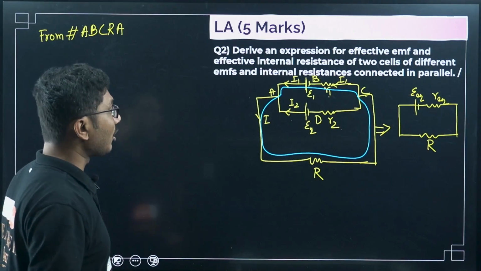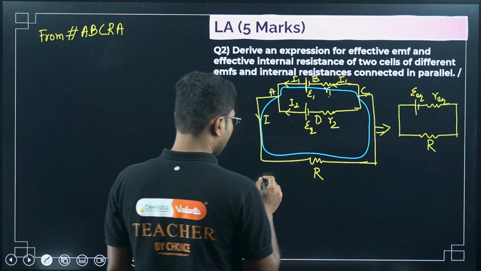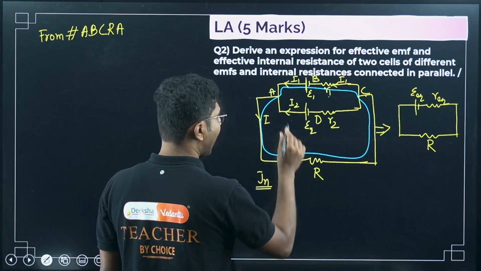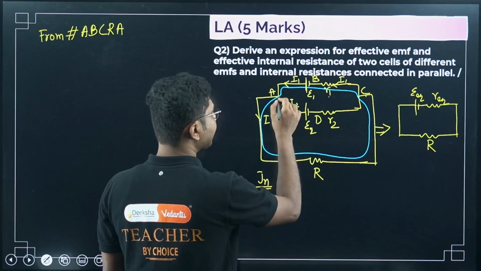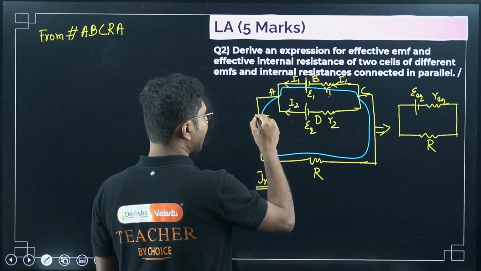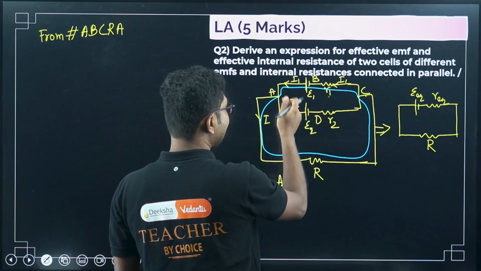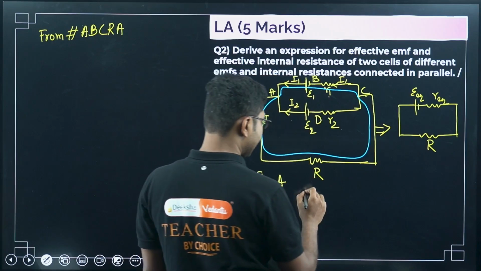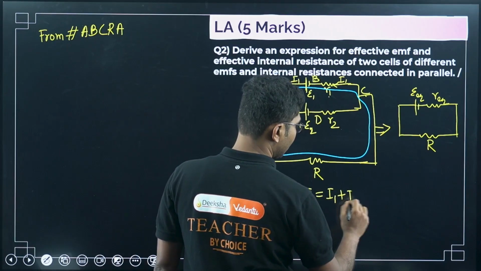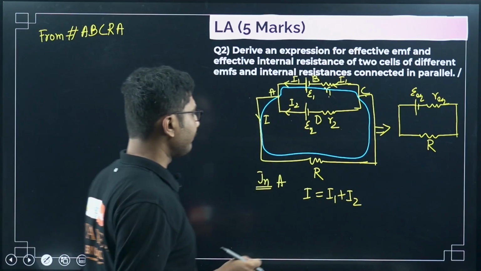Also one more thing before going into that, let me apply the junction rule, Kirchhoff's junction rule at point A. At junction A, I1 and I2 both are coming in, and I is exiting. I1, I2 entering the junction, and I is exiting the junction. So we can say I equals I1 plus I2. This is the first thing that we have to mention first.